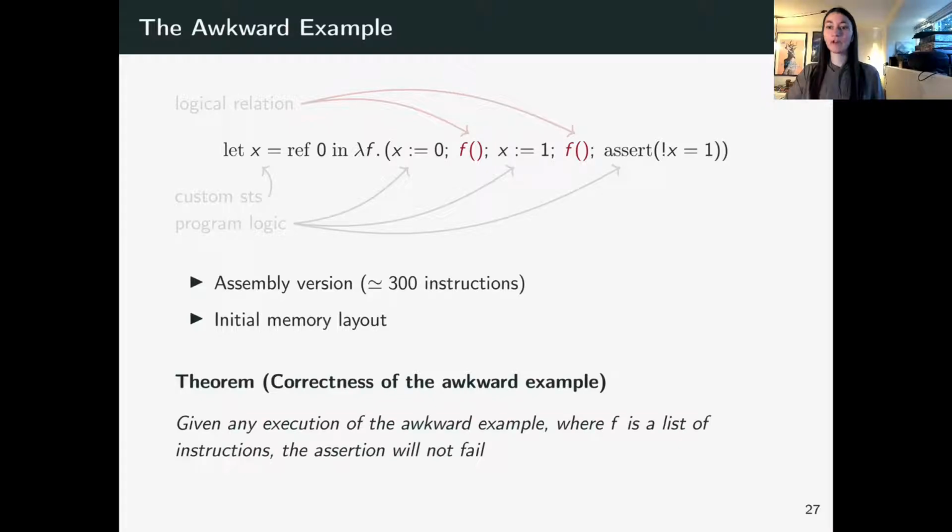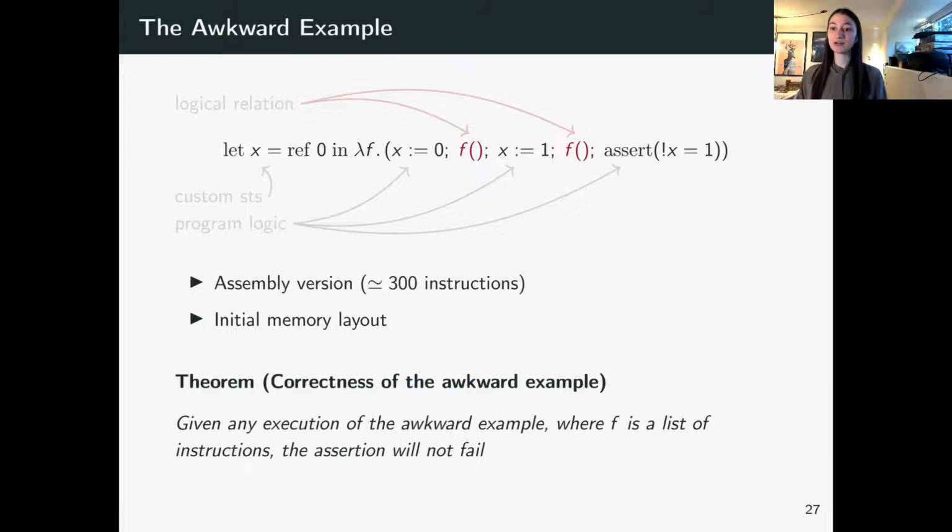And we do that in our second main result, which is a proof that a notorious example called the awkward example is actually safe. So here is a high-level implementation of the example. It dynamically allocates some local state, x, and then it calls an unknown function f twice, updating the local state in between the calls.